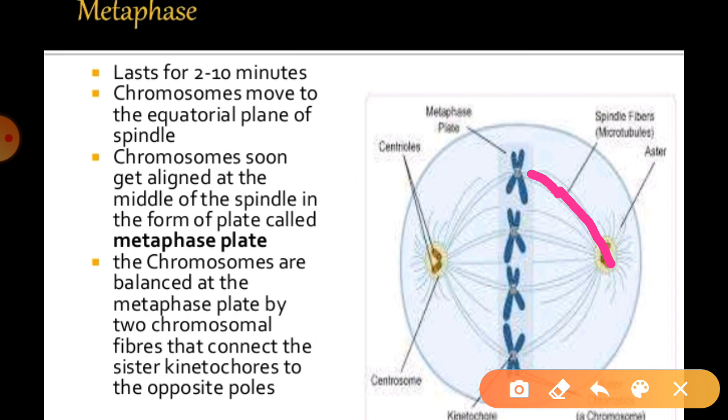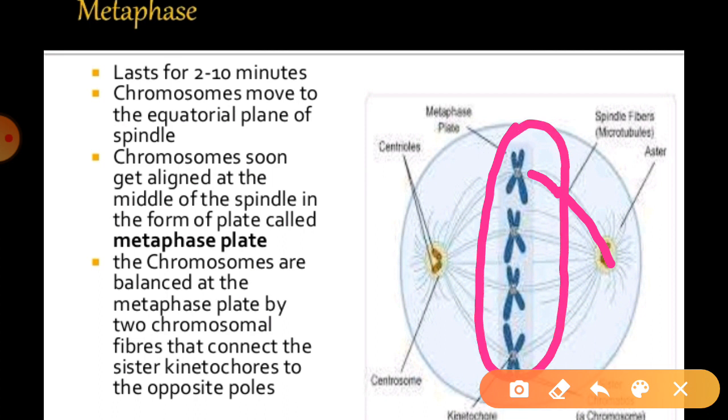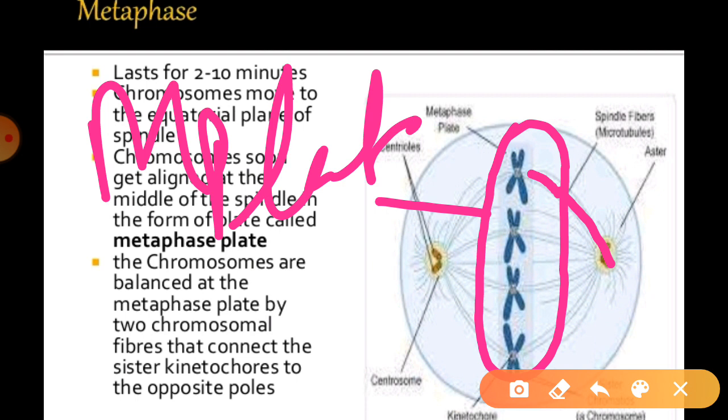Whenever the spindle fibers attach, all the chromosomes are arranged in this particular condition, and this stage is known as the metaphase plate, M plate. All the chromosomes are attached with spindle fibers to the kinetochores, and they are all arranged in an equatorial plane. So this is known as the metaphase plate.